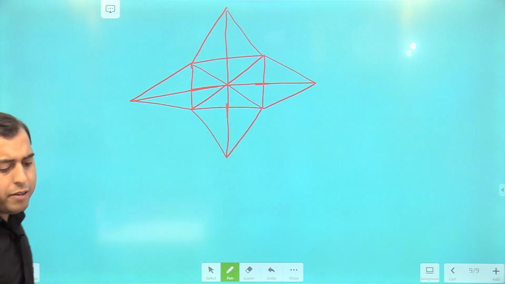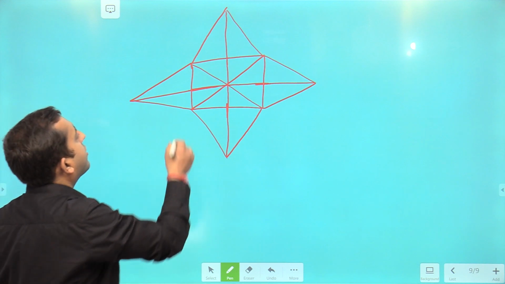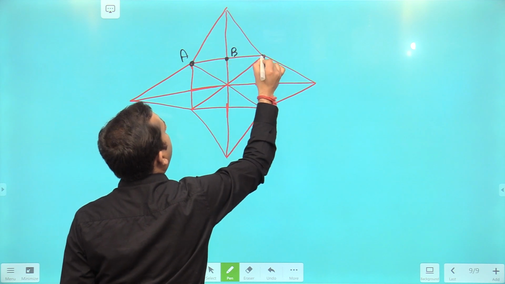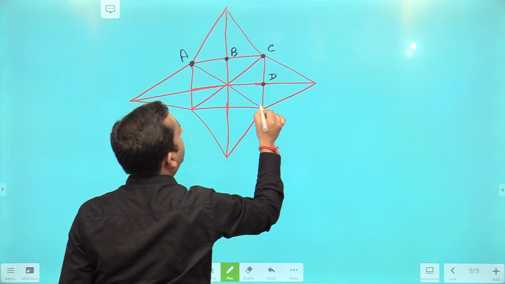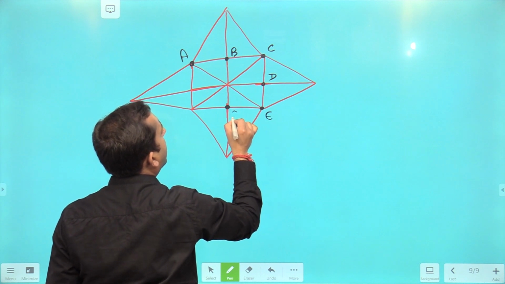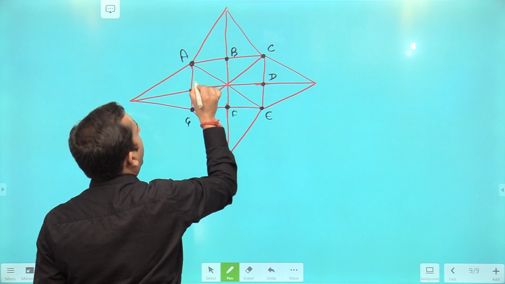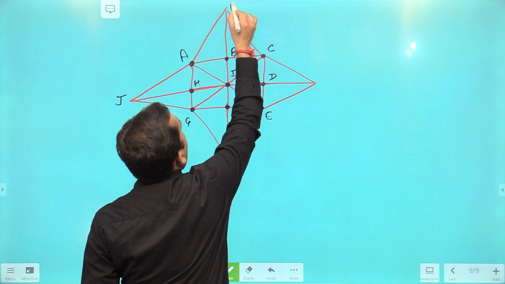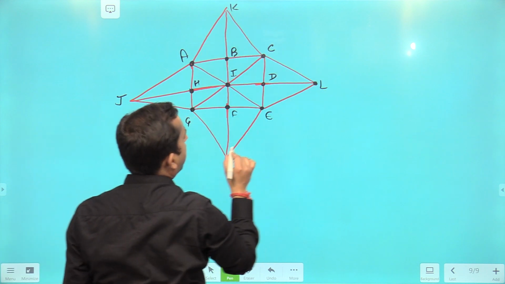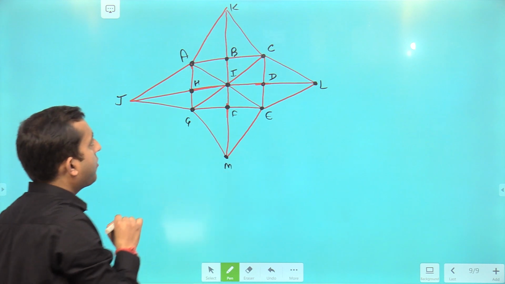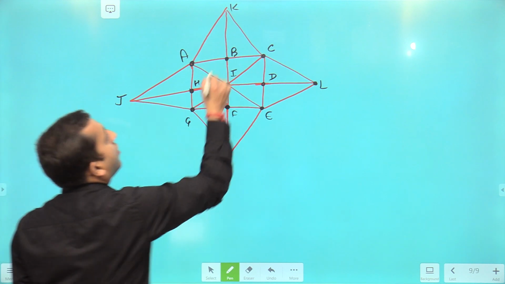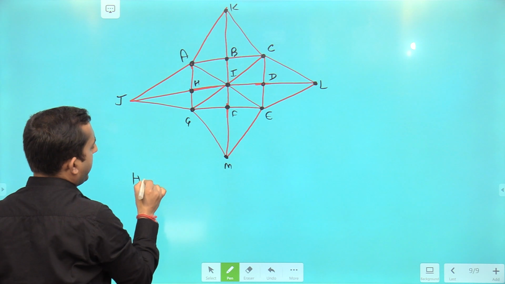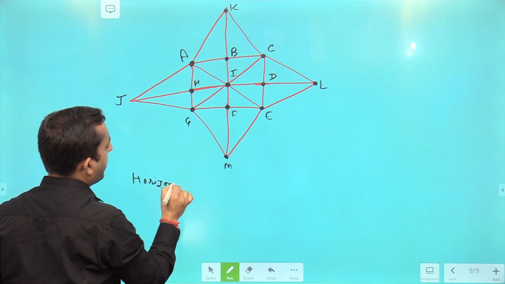First of all, let me name all the endpoints. Let's say this is A, this one is B, this one is C, this is D, this one is E, this one is F, now this is G, H, I, J, K, L, and this one is the M point. Now in this figure, first of all, pay attention to horizontal lines. So how many lines are horizontal?